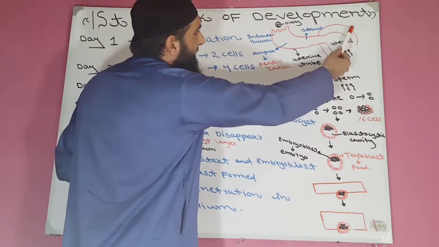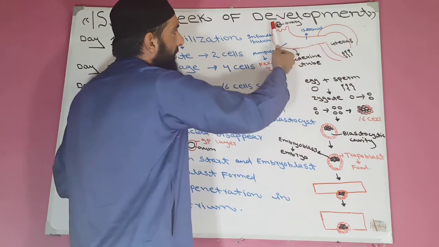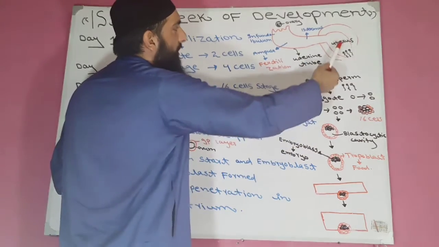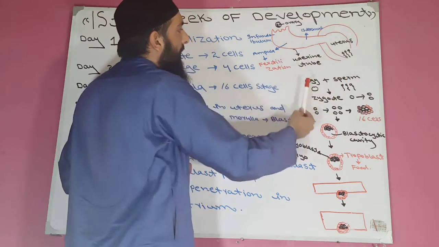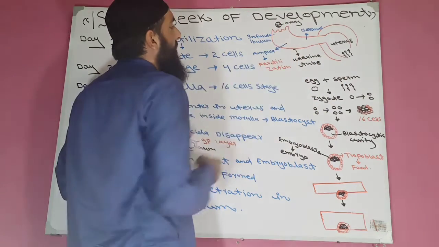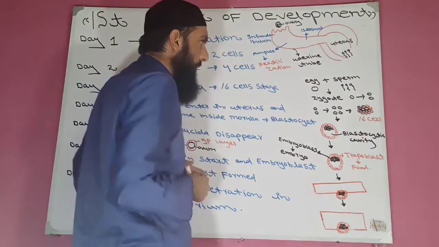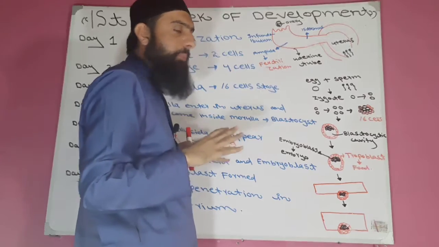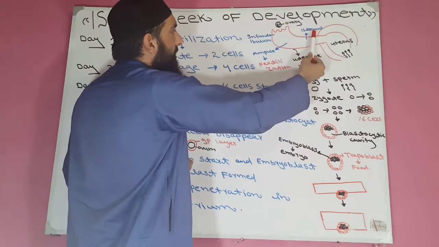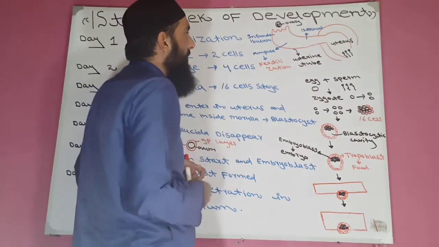This is the structure of the uterus, uterine tube and ovary. This is the female uterus and this is the ovary where the ovum is formed. Between the ovary and uterus there is a uterine tube. There are 3 parts of the uterine tube. First is the isthmus. The isthmus is that part of the uterine tube which is near to the uterus.